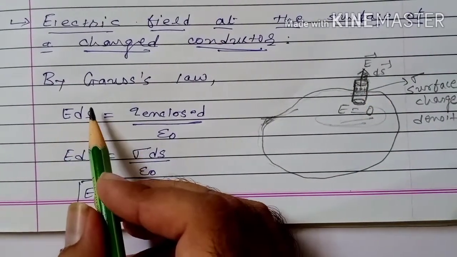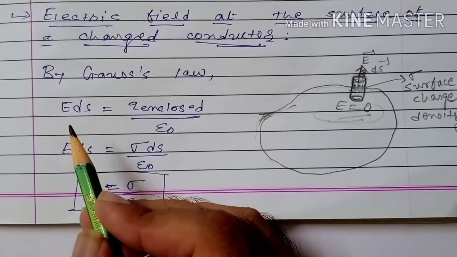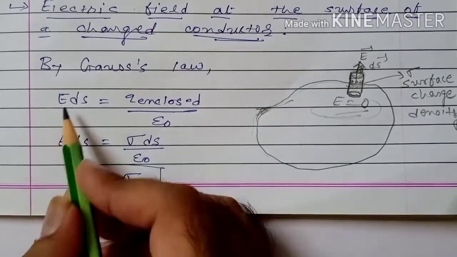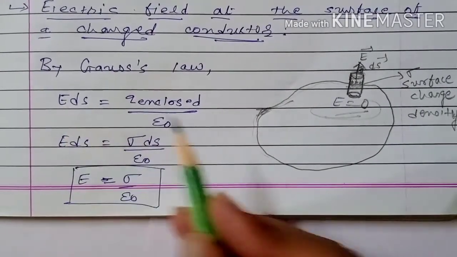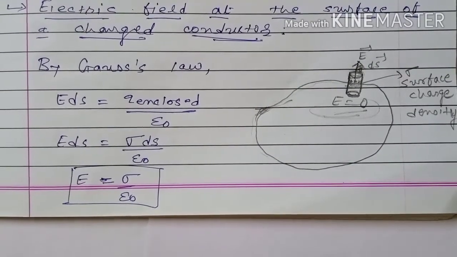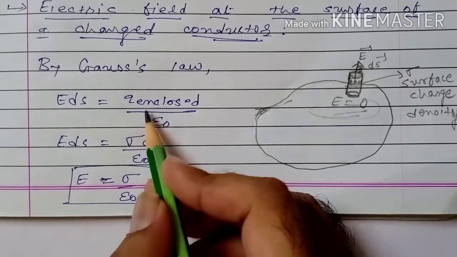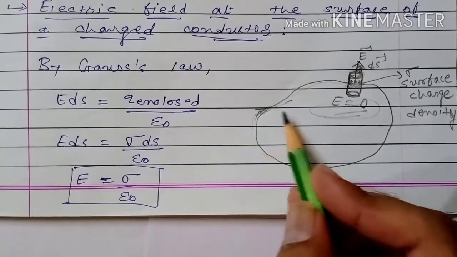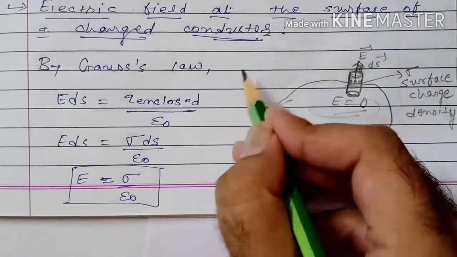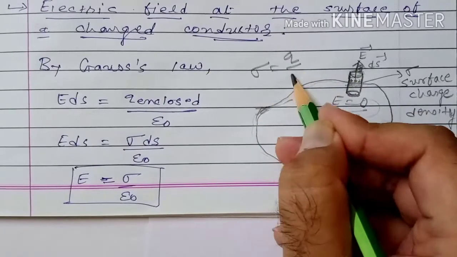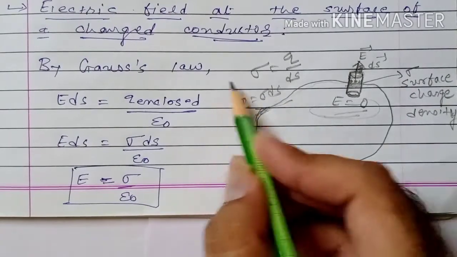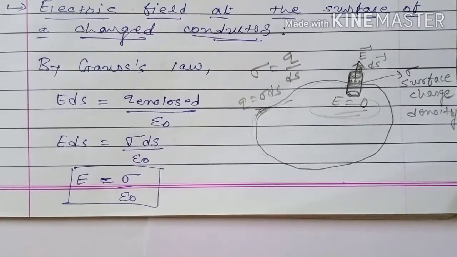Therefore E vector dot ds vector, if we remove dot, then E ds cos 0, that is 1. So directly we can write E ds. This is nothing but electric flux, and electric flux associated with this closed surface is nothing but charge enclosed upon epsilon naught. What amount of charge is enclosed? We know that this charge is distributed on the surface. Therefore sigma is equal to charge upon area, that is ds. So q is equal to sigma ds. So E ds is equal to charge enclosed upon epsilon naught, that is sigma ds upon epsilon naught.